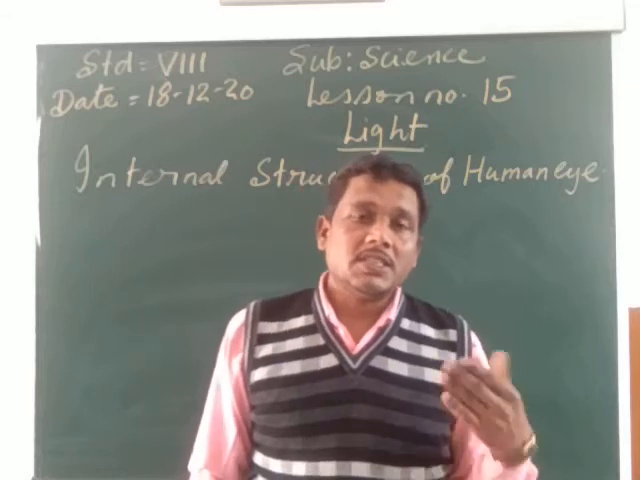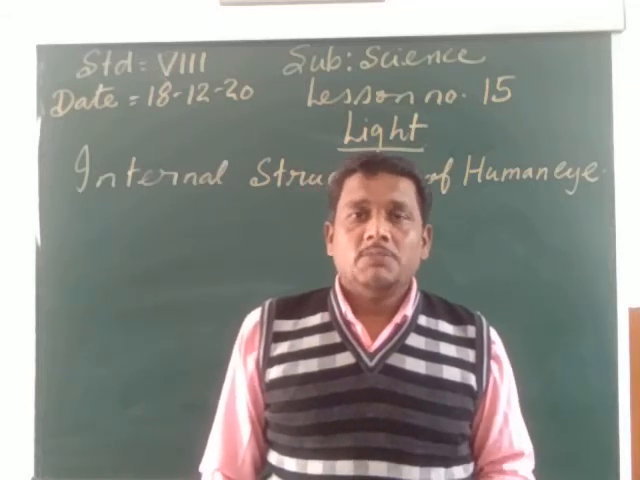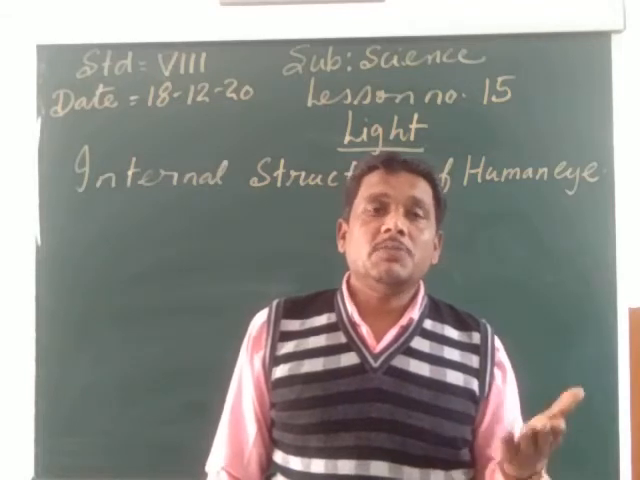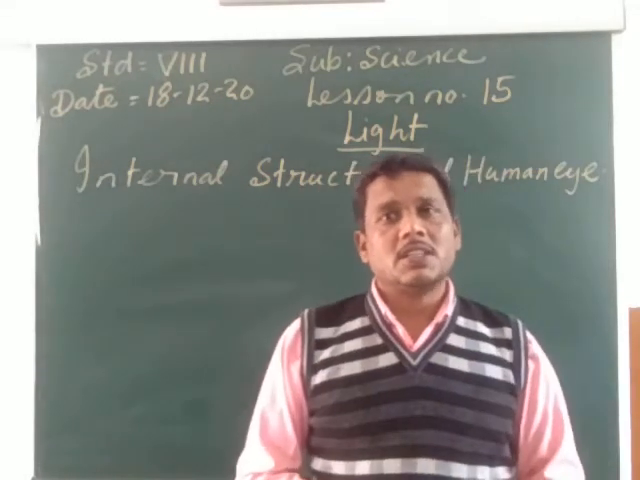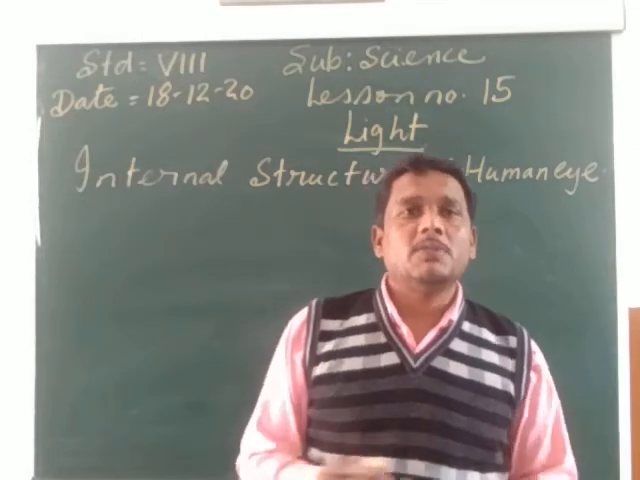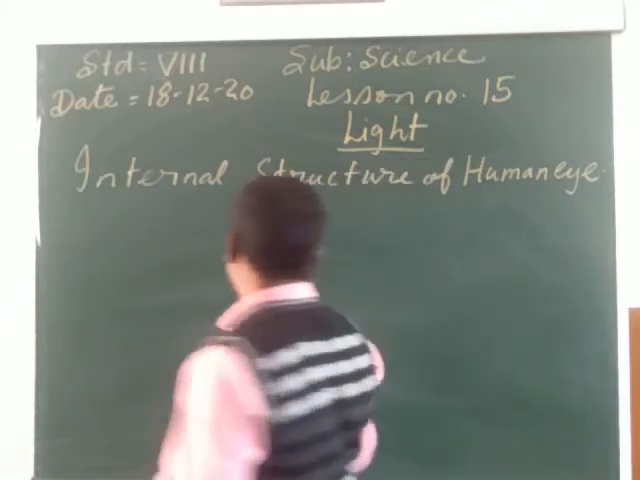So my child, let us see what are the different parts of the eye which make humans and animals see this beautiful world. Let us see the internal structure of the human eye. What are the various parts of the human eye which make us see this beautiful world?